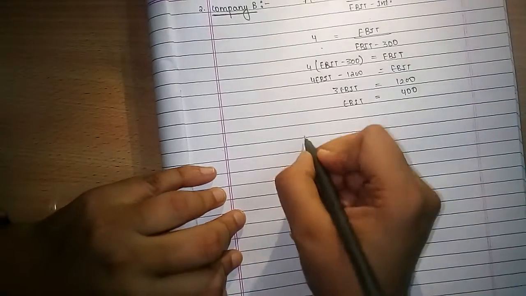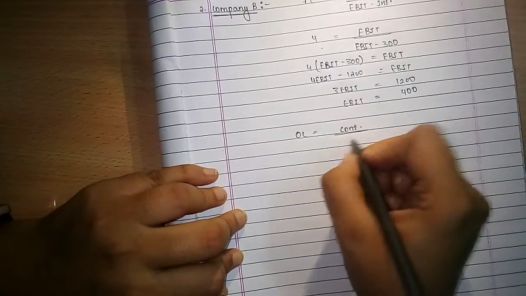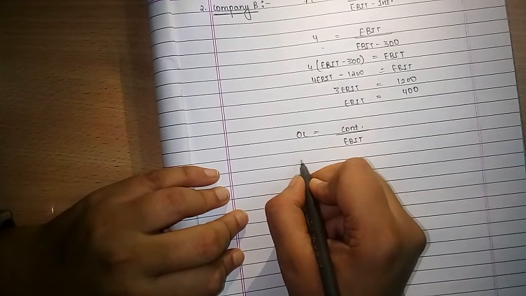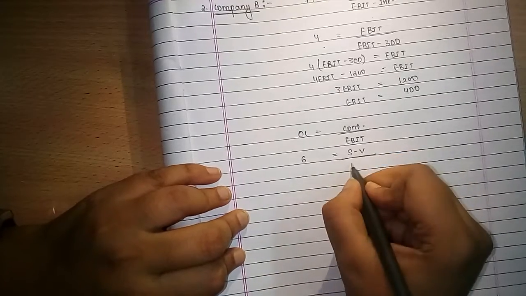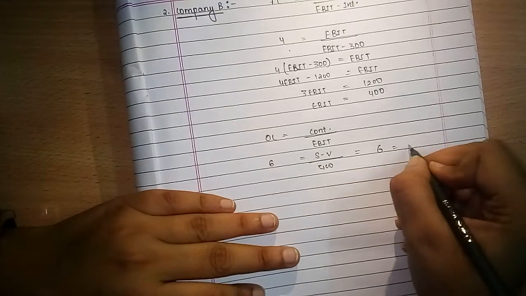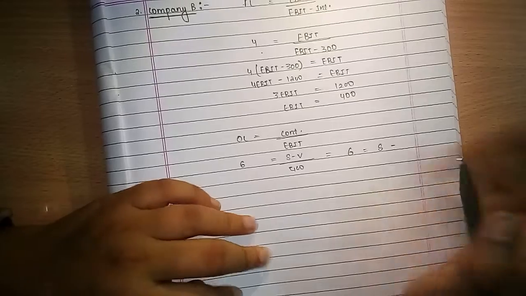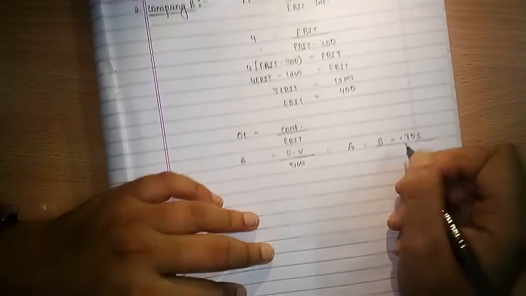Now operating leverage is contribution divided by EBIT. Operating leverage is given 6. Sales minus variable cost, EBIT is 400. So 6 equals sales minus 75%, or you can say 0.75, divided by 400.